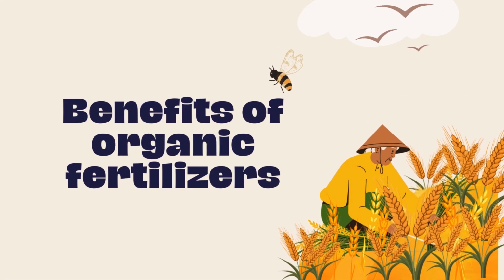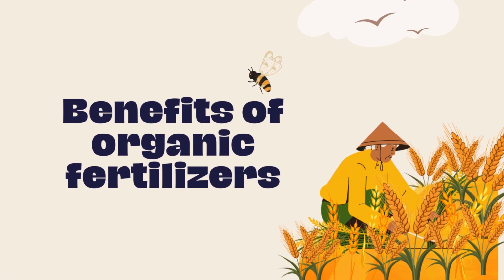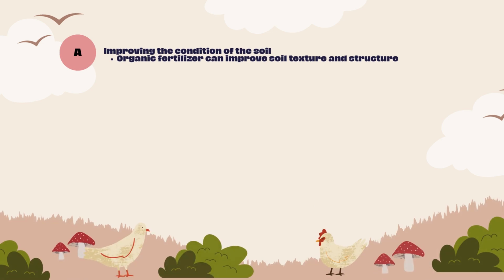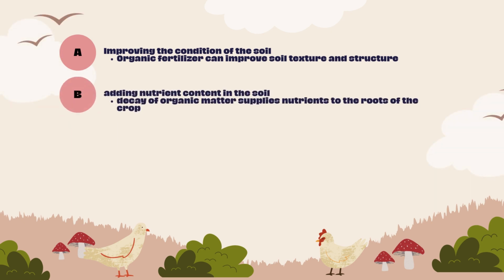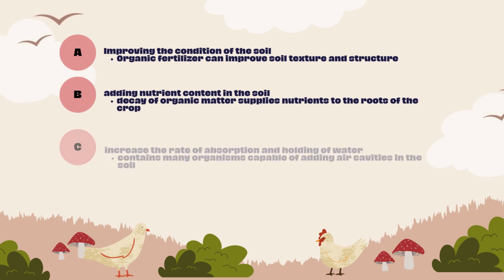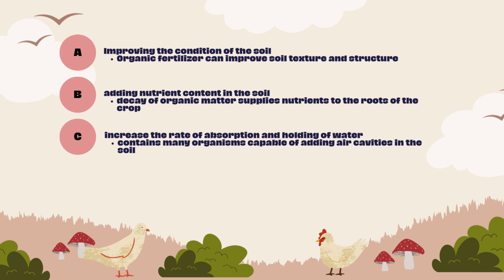There are many benefits of organic fertilizers. Firstly, improving the condition of the soil, as organic fertilizer can improve soil texture and structure. Next, adding nutrient content in the soil, as the decay of organic matter supplies nutrients to the roots of the crop. Then, increasing the rate of absorption and holding of water, as it contains many organisms capable of adding air cavities in the soil.